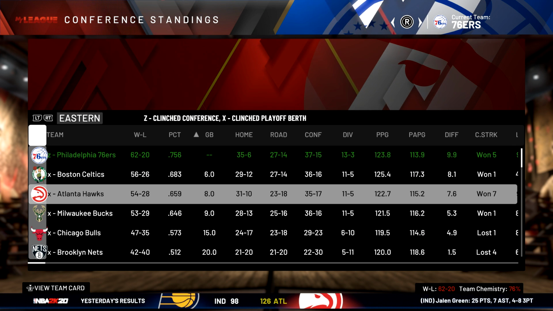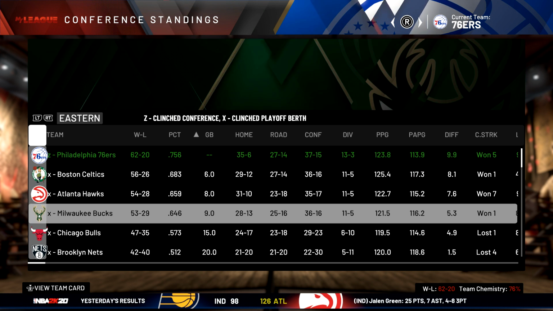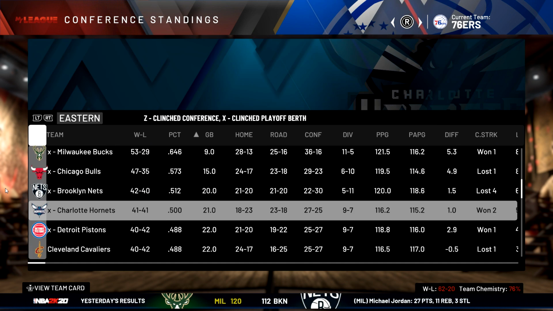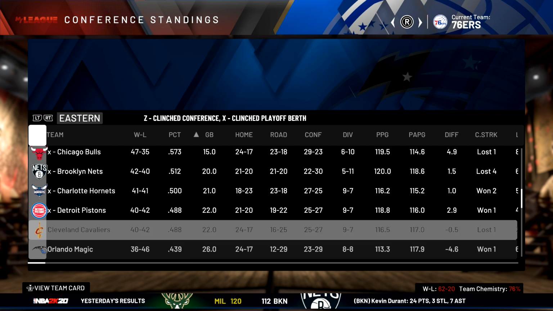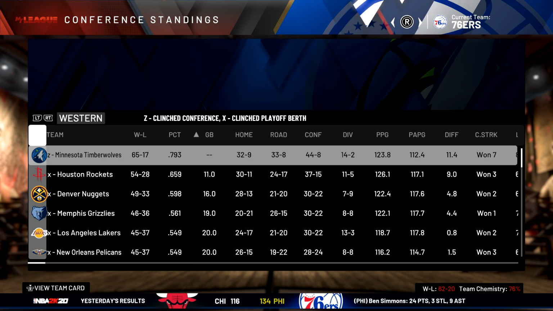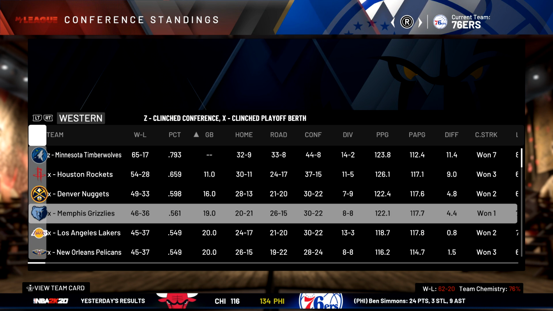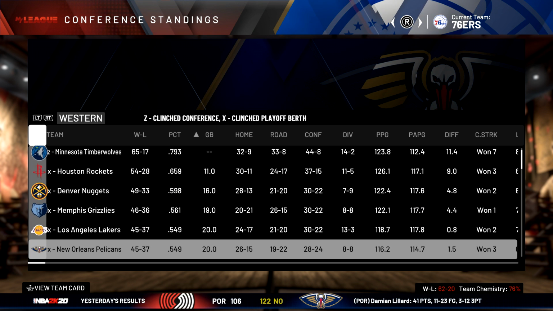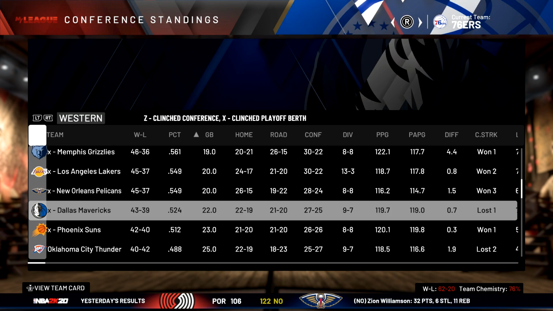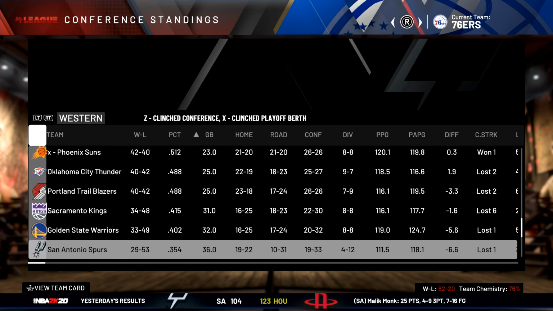The players that are going to end up making playoffs, we got Larry Bird and the Hawks, Michael Jordan and the Bucks, Shaquille O'Neal and the Bulls, LeBron James and the Hornets, and then Tim Duncan and the Cavs just barely not making playoffs this season. Going over to the West now, we got Kobe Bryant and the Grizzlies making playoffs, Wilt Chamberlain and the Pelicans, and Kareem Abdul-Jabbar and the Mavericks making playoffs right there.